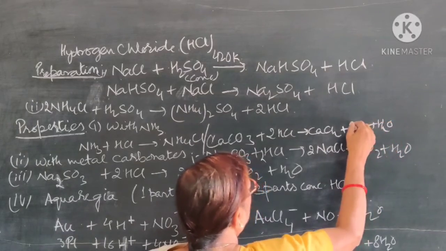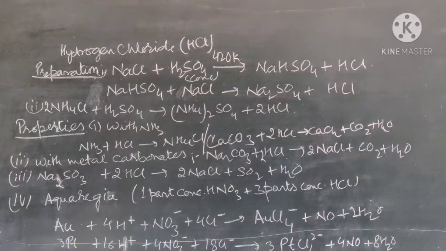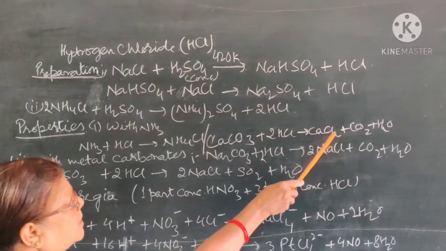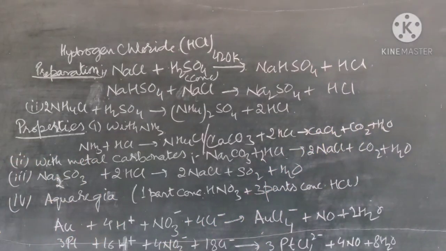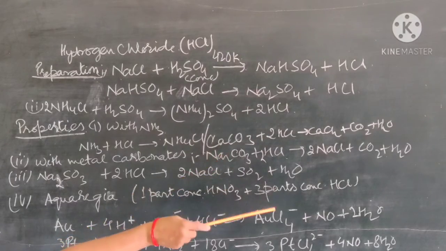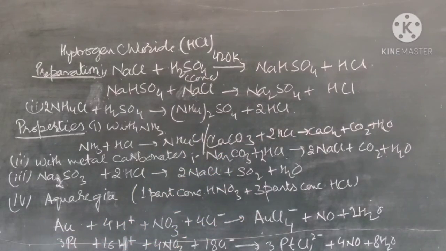Any metal carbonate when reacting with HCl forms the corresponding chloride salt, carbon dioxide and water. That is the test for the carbonate ion. When we add acid to it, the hydrochloric acid will decompose carbonate into carbon dioxide and water.